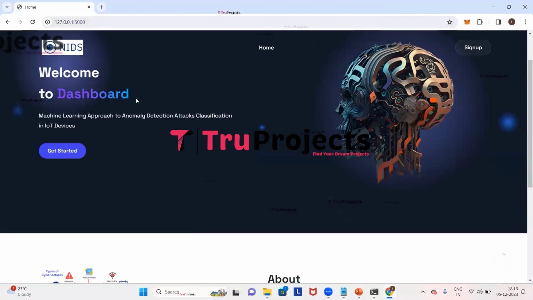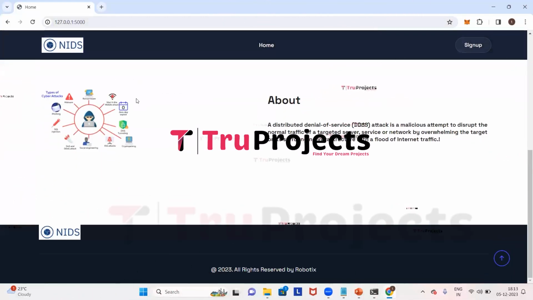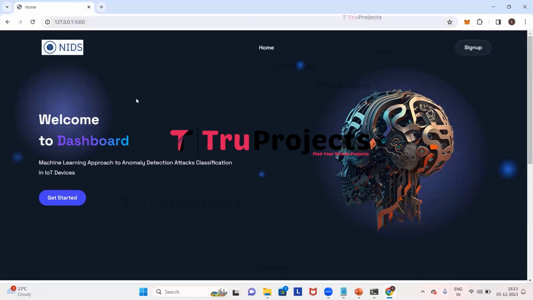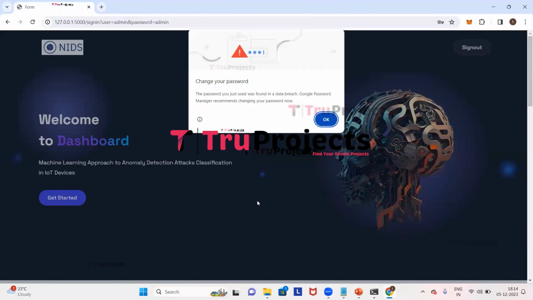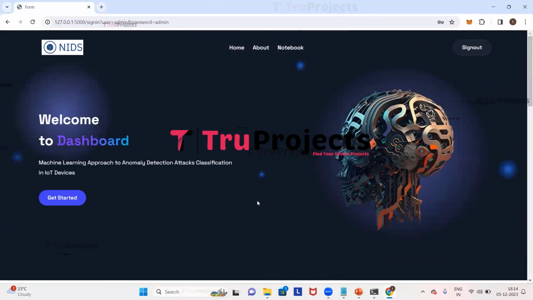We can see the web page of the project is displayed in the browser, and this web page is built by using the Flask framework. Here we can see a sign up link. First we need to click on that and enter all the sign up details if you are signing up new. I have already signed up and I have an account in it, so we'll directly click on sign in. Here we need to provide our credentials, which are the username and the password. So I'm giving my username and the password. Now we need to click on sign in. We have signed in successfully.